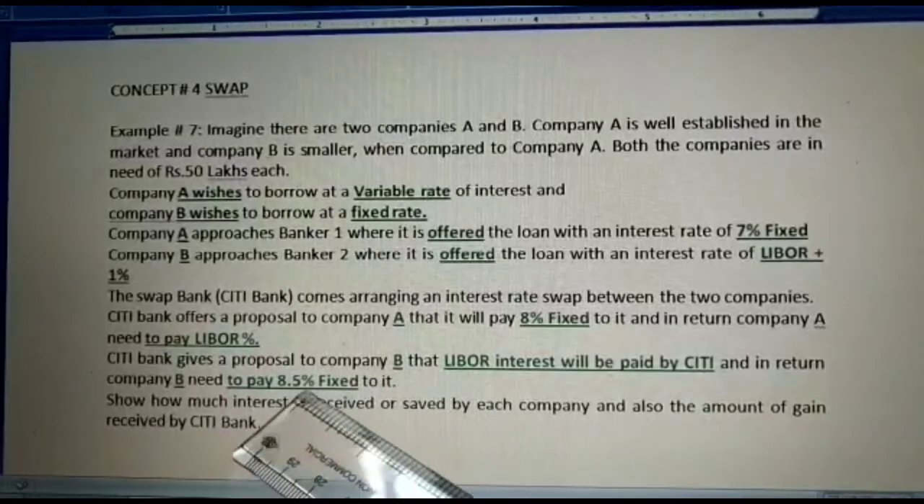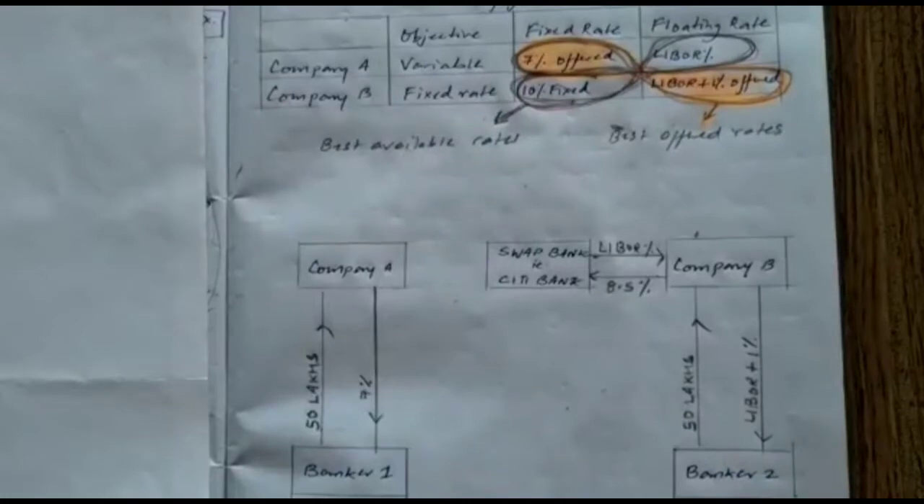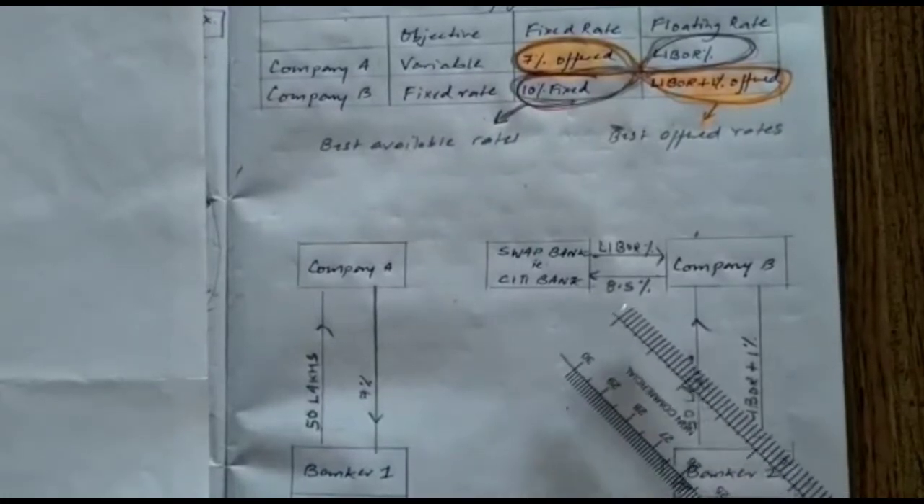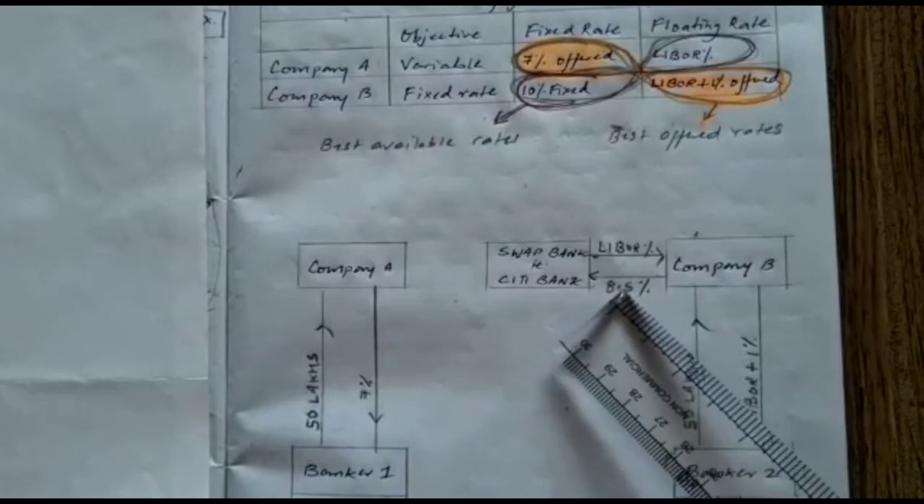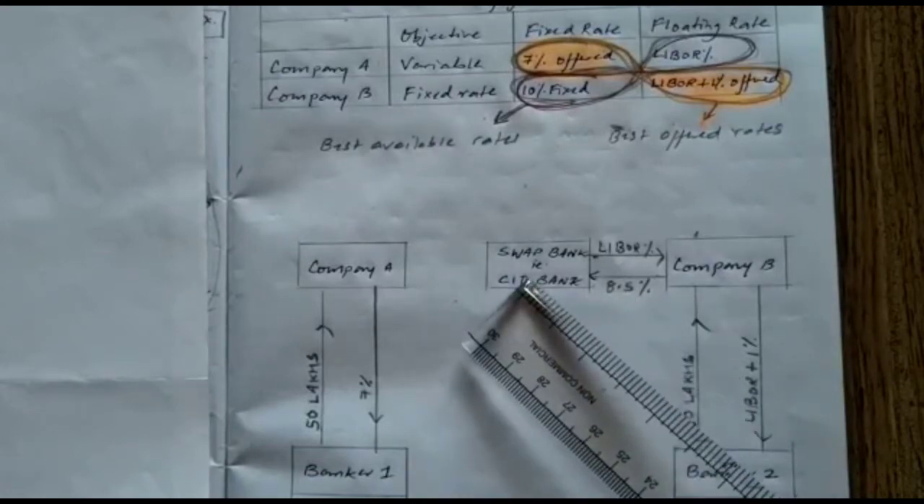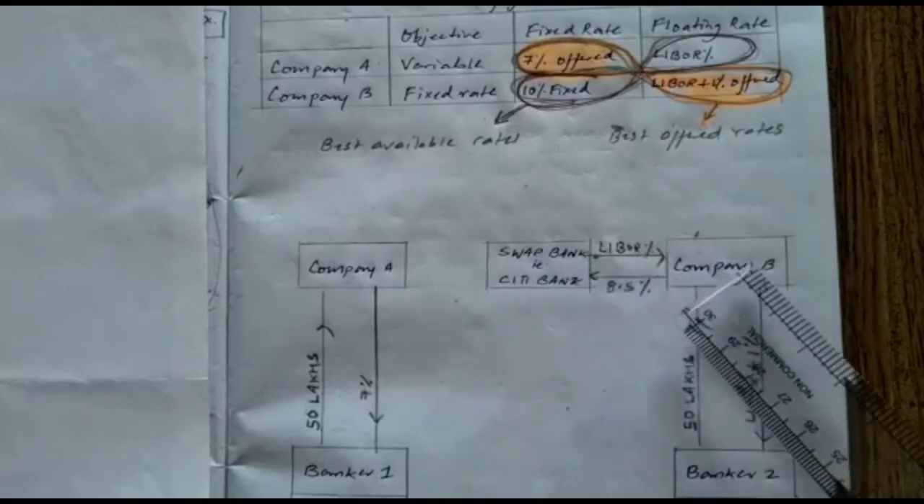So the same data we'll try to show in the chart. So this is what I've shown. Company B is supposed to pay 8.5% fixed to Citibank, and in return the swap bank will pay LIBOR to company B.